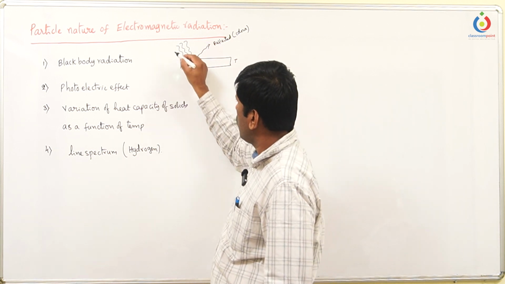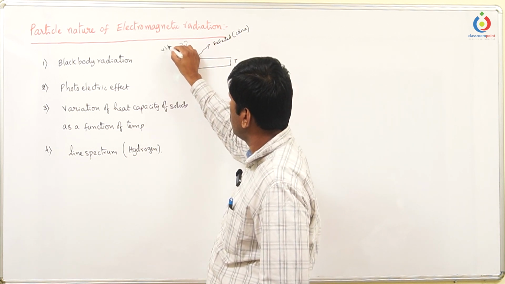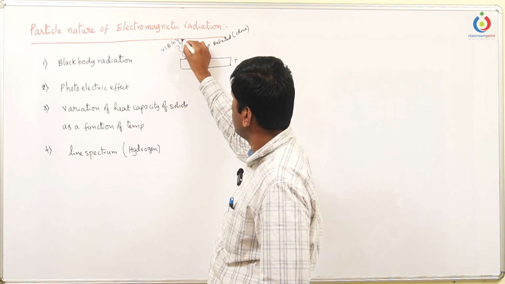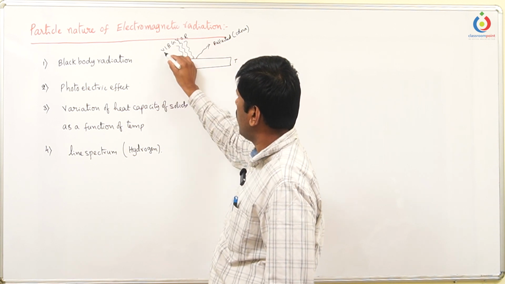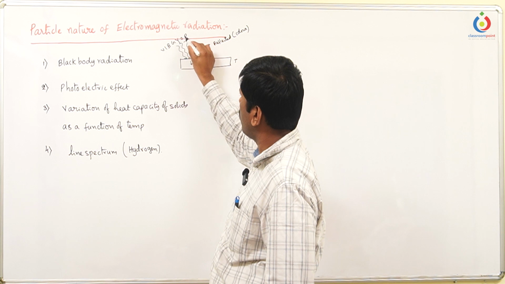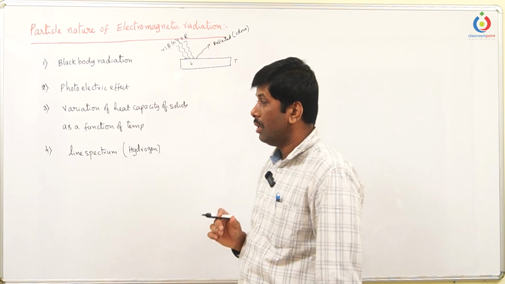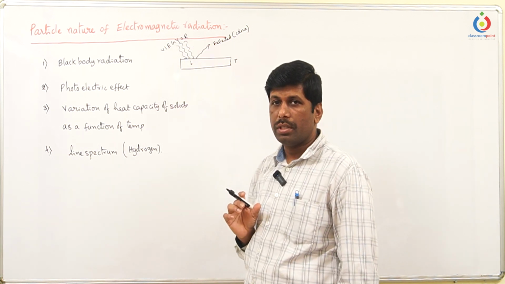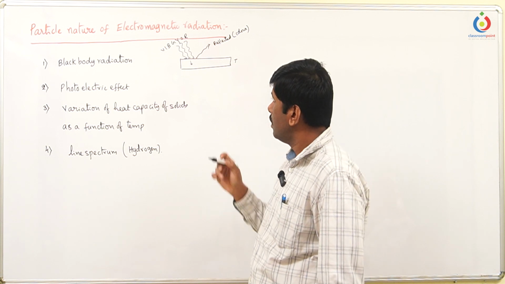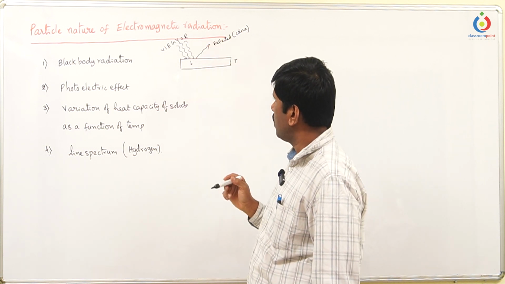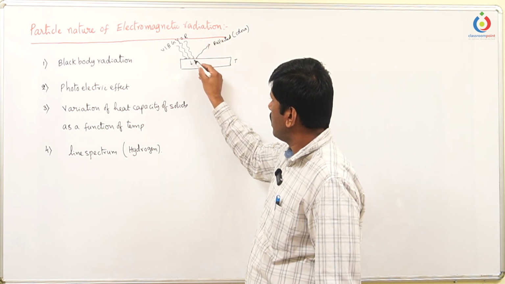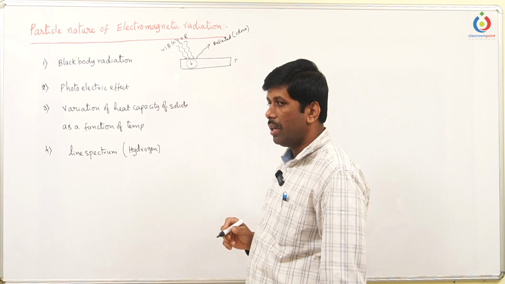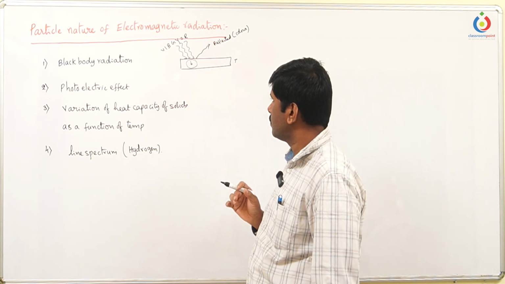We know that white light is the combination of 7 colors. They are violet, indigo, blue, green, yellow, orange and red. So when these 7 colors are mixed, that gives the white light. When white light falls on a particular object, a part of the electromagnetic radiation gets absorbed.